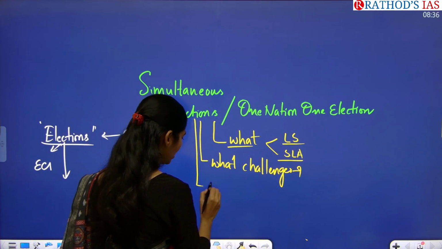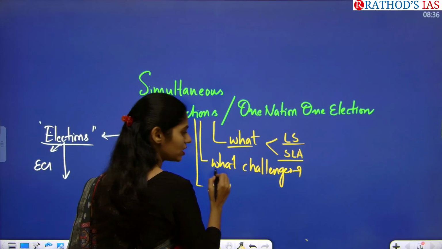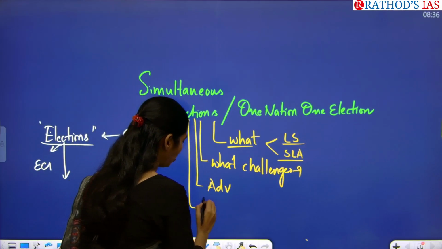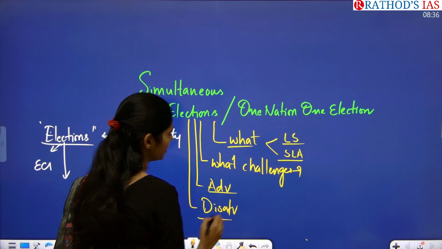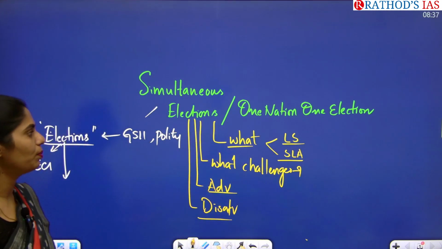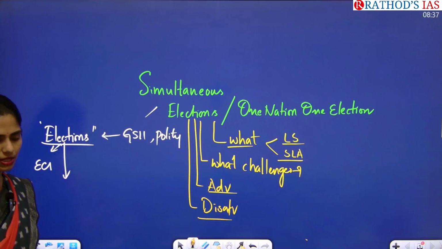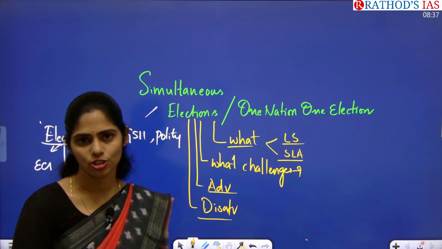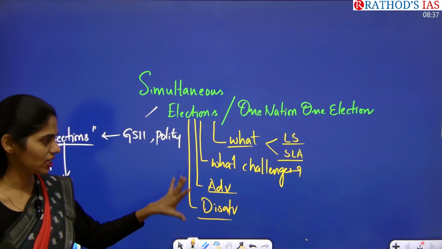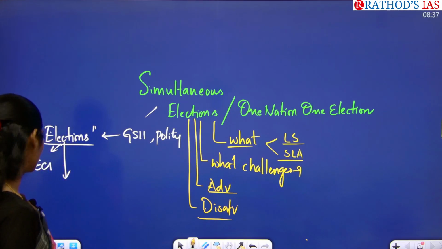And you have to see what are the advantages and what are the disadvantages regarding this simultaneous elections. And this is a very important topic, and today mains practice question I will be giving on this topic of simultaneous elections. Okay, so these are the dimensions that you have to see, and now let us see this article in detail.